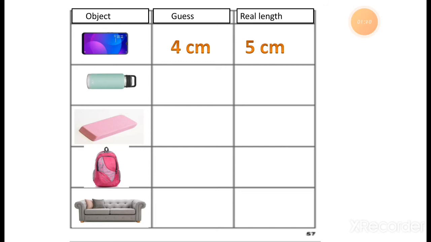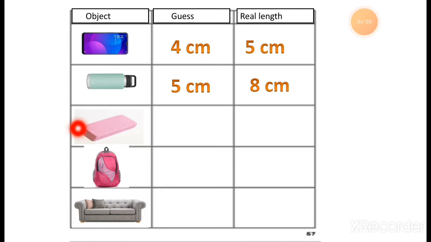So if you guess how long the water bottle is, I think it is 5 centimeters long. I am talking about my bottle. Here in the picture, we are talking about this bottle only. So I think the approximate length of this water bottle is 5 centimeters, but in reality, whenever I measure it, it is 8 centimeters long. How long is it? It is 8 centimeters long.